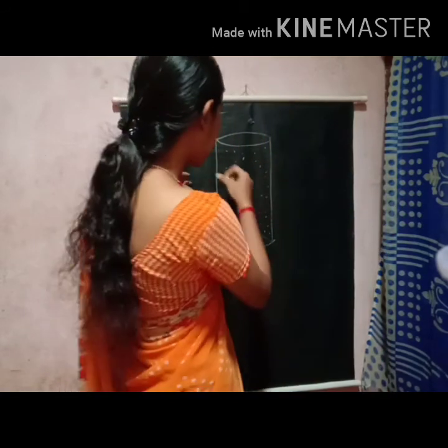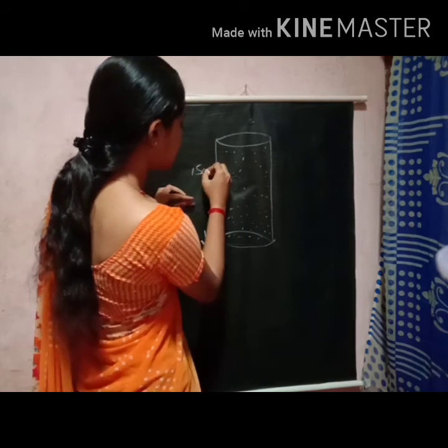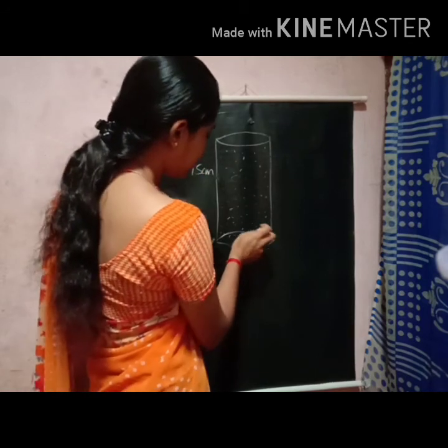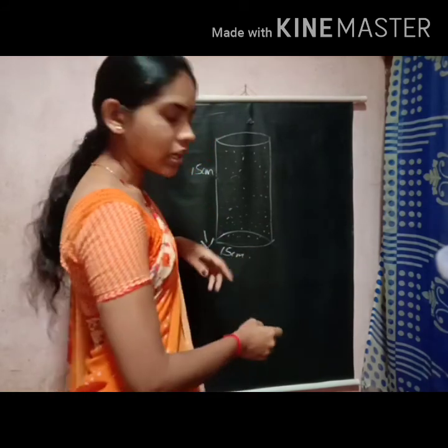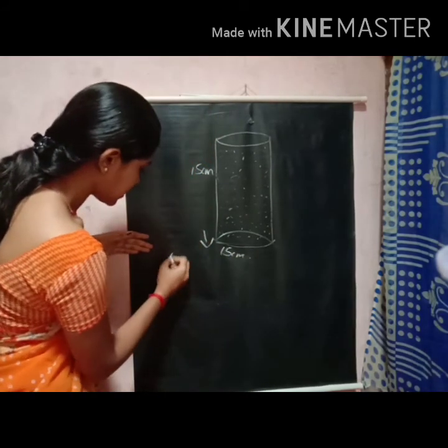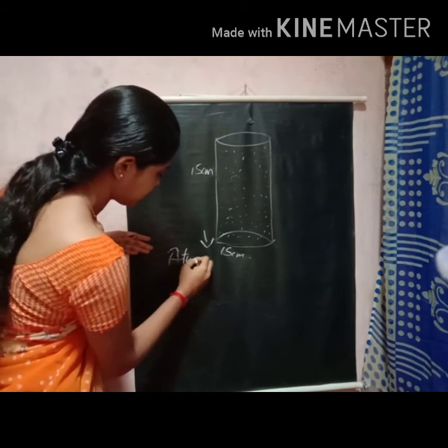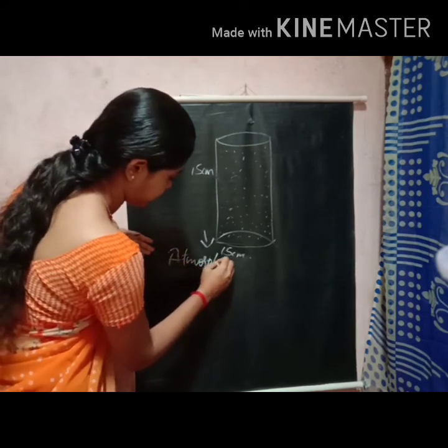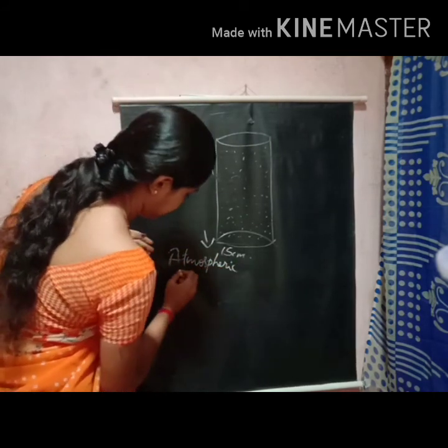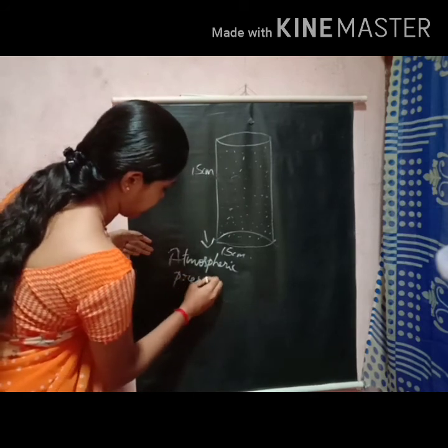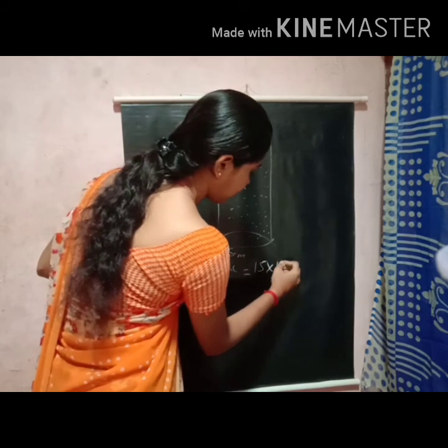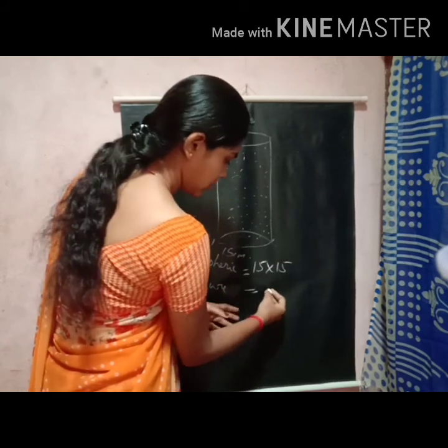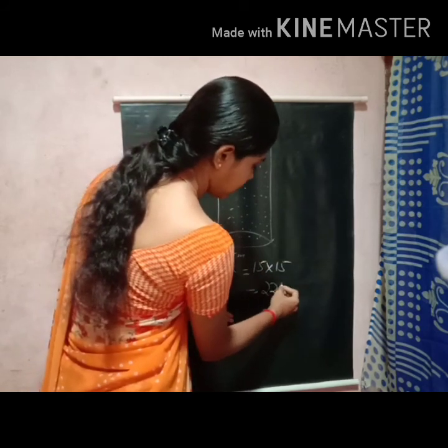If I consider the size of this cylinder, 15 centimeter into 15 centimeter, the total atmospheric pressure is equal to 15 into 15, that is equal to 225 Newton.